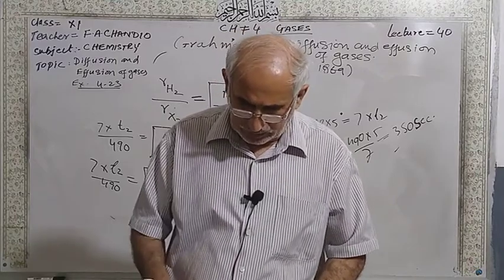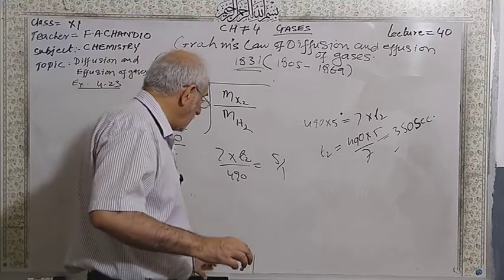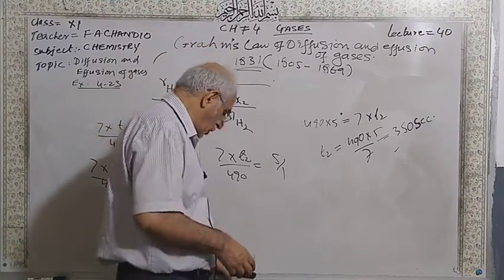This is a simple one, the same, and you have to do it yourself. I will just give you a hint.